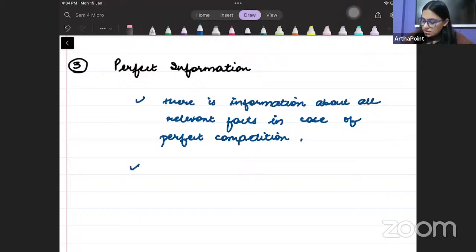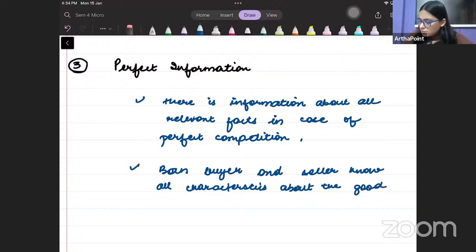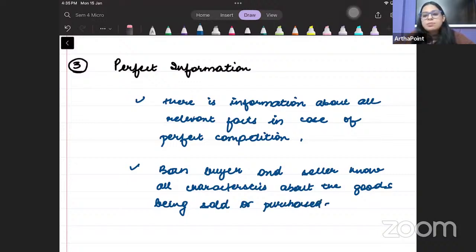And here we can say that both buyer and seller know all characteristics about the goods being sold or purchased. तो जो भी गुड हम बेच या खरीद रहे होते हैं, you have perfect information about that.